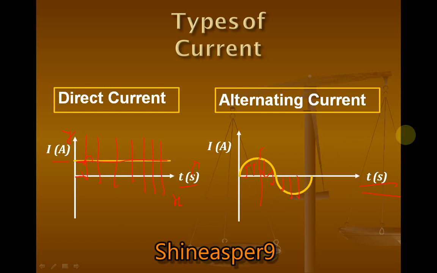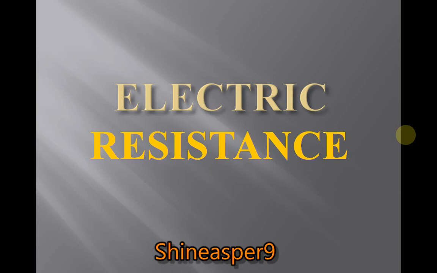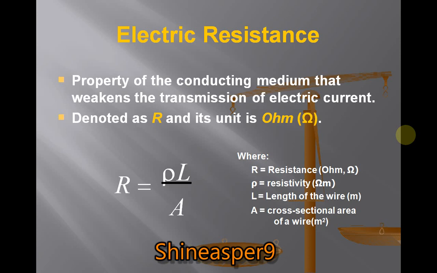Move to the next slide. What is electric resistance? Resistance protects against the current flowing continuously. Electric resistance is the property of the conducting medium that weakens the transmission of electric current. It is denoted as R, and its unit is the ohm.